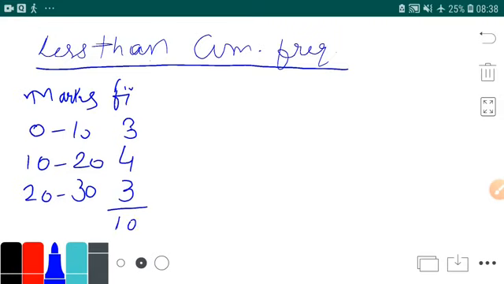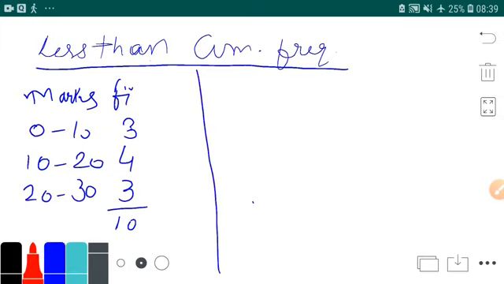Total there are 10 students in a class. And in these 10 students, 3 students are having between 0 to 10 marks. We have taken a 30 marks test. Then 4 students are having 10 to 20 marks, and 3 students are having between 20 to 30. Now if I tell you to convert this into less than frequency, what is this less than frequency?